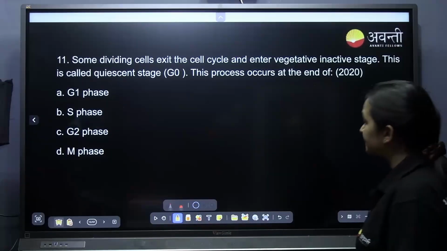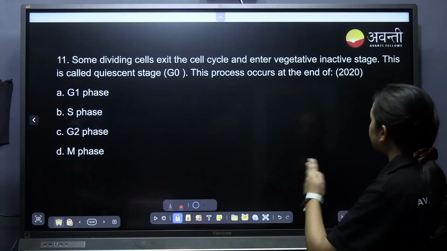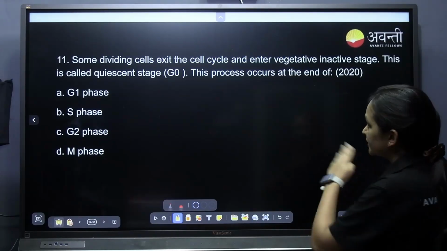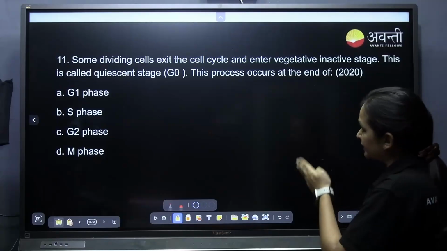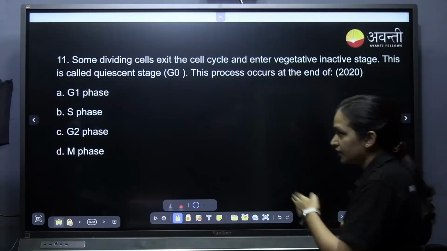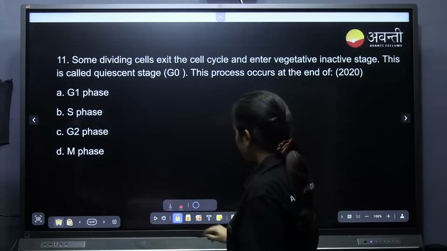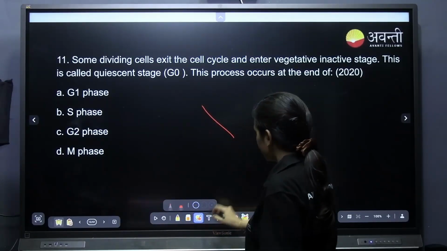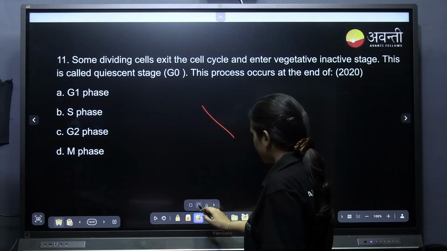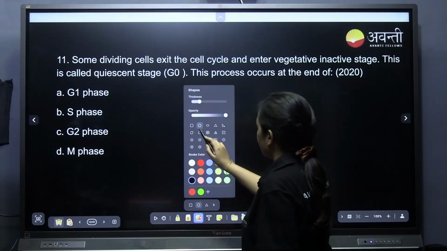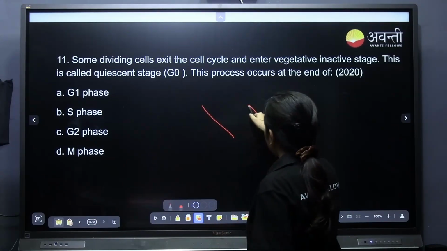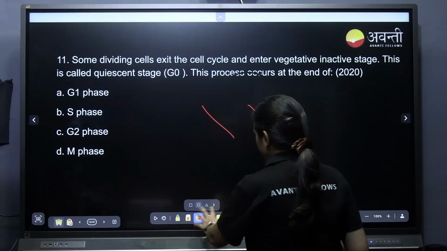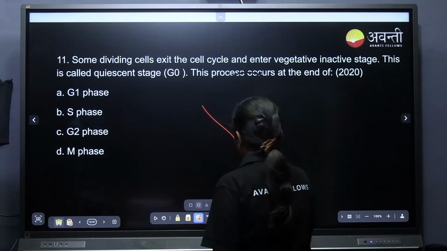Some dividing cells exit the cell cycle and enter the vegetative inactive stage. This is called quiescent phase or G0. The process occurs at the end of which phase?